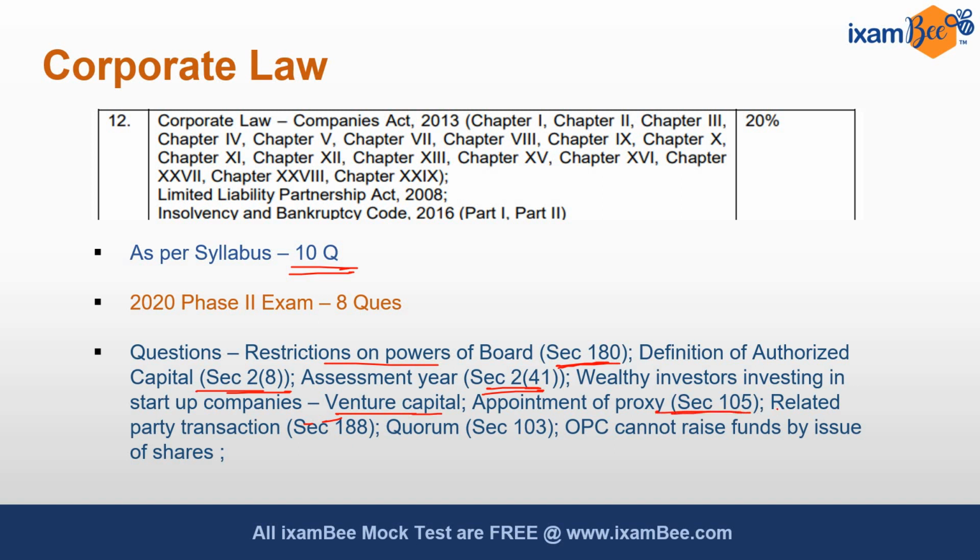There was one question of related party transaction from section 188. Another question was related to quorum from section 103. And one more question was about one person company, how it can raise funds. A one person company cannot raise funds by the issue of shares because it is a kind of private company. So these were the areas from which questions came in corporate law.